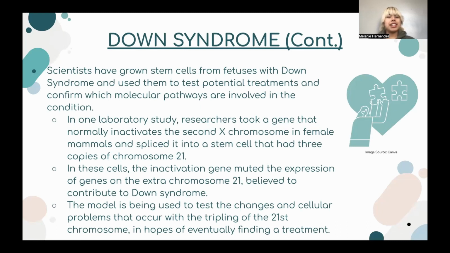In a laboratory study, the researchers took a gene that normally inactivates the second X chromosome in female mammals and spliced it into a cell that had 3 copies of chromosome 21. In these cells, the inactivation gene muted the expression of genes on the extra chromosome 21, which is believed to contribute to Down syndrome.